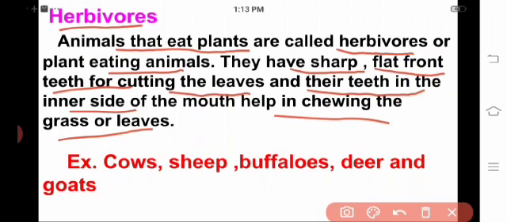Chewing the grass or leaves. It is a herbivore. For example, what are the herbivorous animals you see? Cows, sheep, buffaloes, deer and goats.